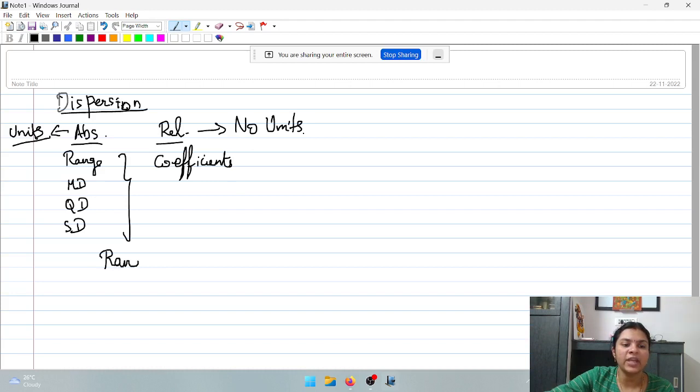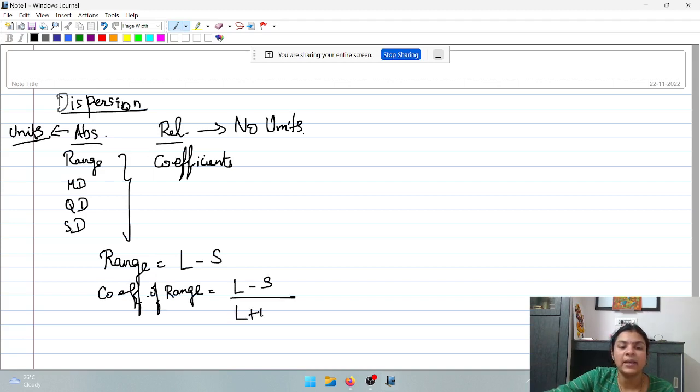What is the formula for range? Formula for range is nothing but largest value minus smallest observation. Be it any method, whether non-frequency type, discrete frequency type or continuous frequency, it is the largest value minus the smallest value. And the coefficient of range is L minus S by L plus S into 100. So this is your first measure, range.